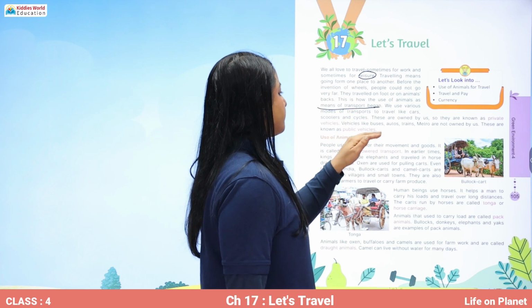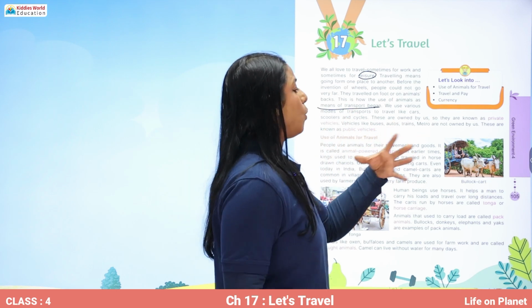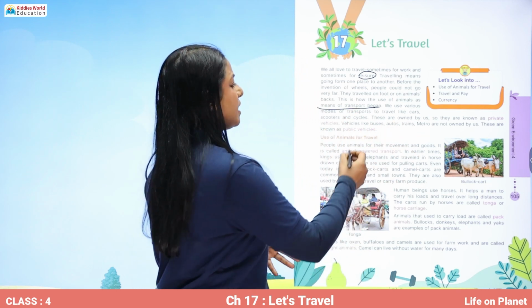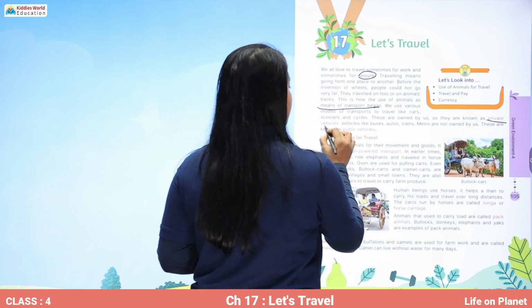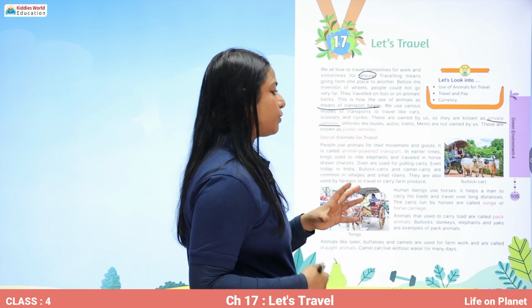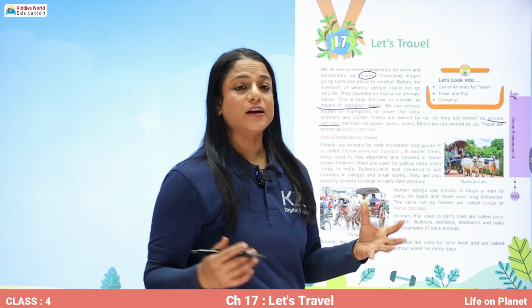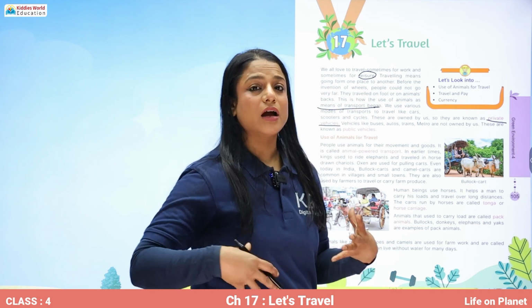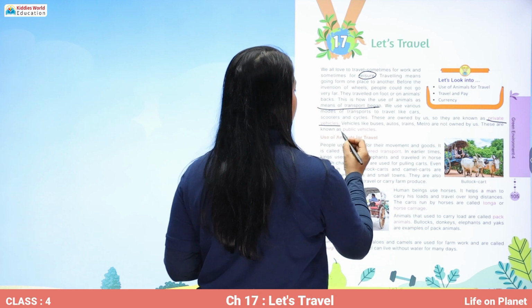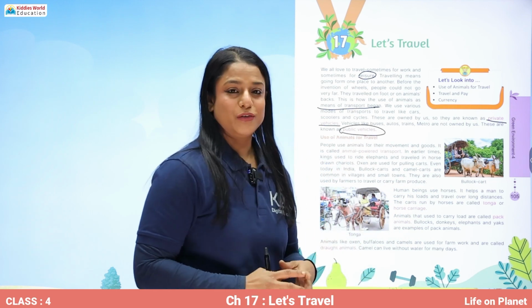So cars, scooters and cycles are owned by us, so they are known as private vehicles. And vehicles like buses, auto, trains, metro, they are not owned by us and they are being used by the public. So these are known as public vehicles, right?